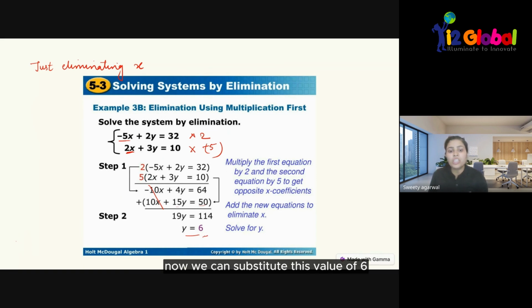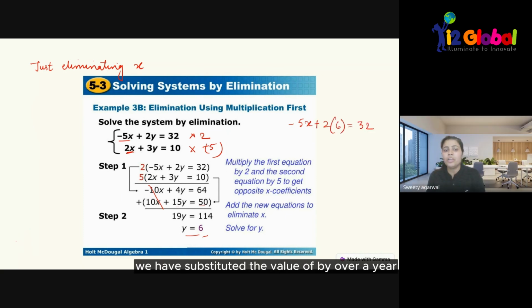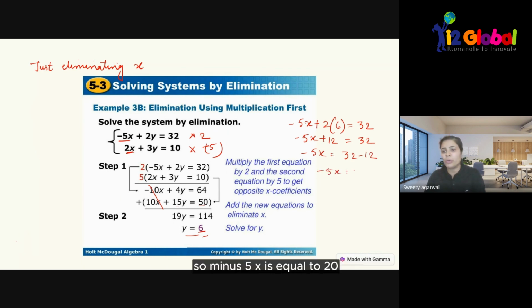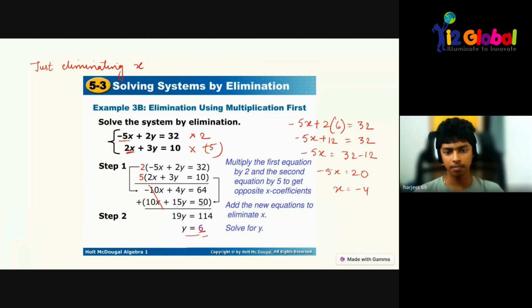Now we can substitute this value of 6 in any of the equations so that we can get the value of x. Like minus 5x plus 2 multiplied by 6 equals 32. We have substituted the value of y over here. So it becomes minus 5x plus 12 equals 32. So minus 5x equals 32 minus 12, so minus 5x equals 20. And the value of x will become minus 4. Have you got it? Yeah, now got it.